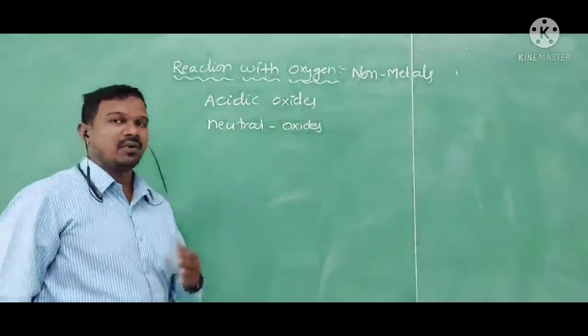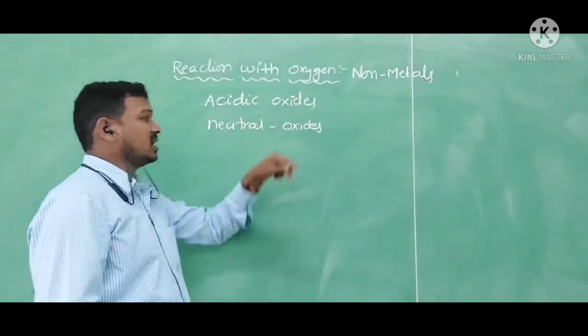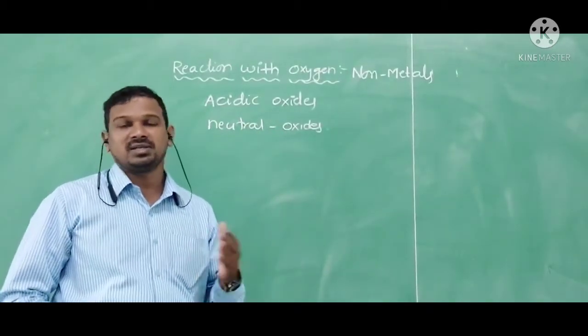With the help of one activity, we are going to show how non-metals produce acidic oxides, and how they are called acids in nature.